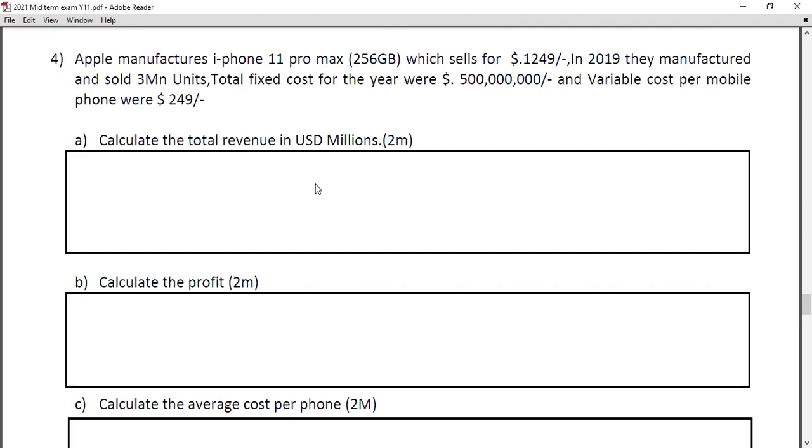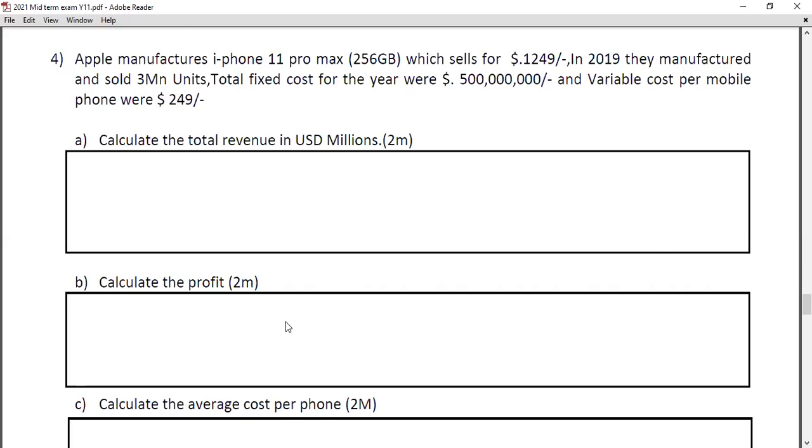So the value in millions, 1,249 times 3 is 3,747 dollars in millions. You have to mention the dollar value and the million sign, 3,747. Some of you expanded that answer by adding another 6 zeros, right? But they asked for values in millions, so you can just mention 3,747 million, and most of you got the 2 out of 2.